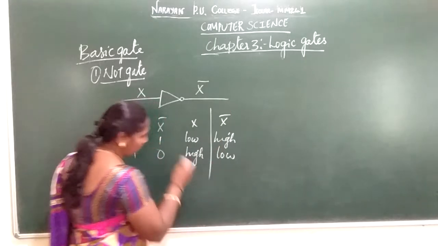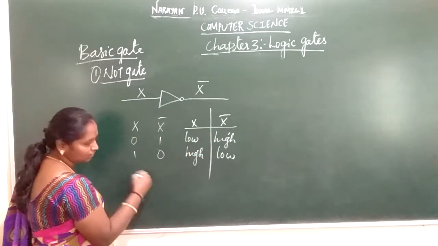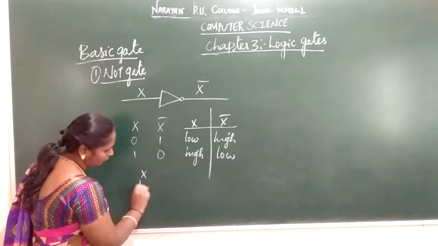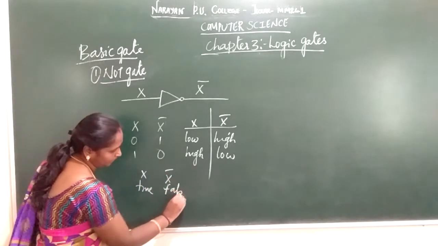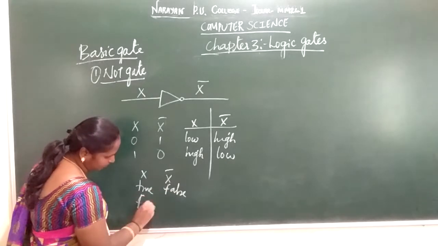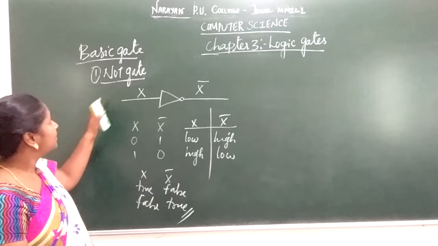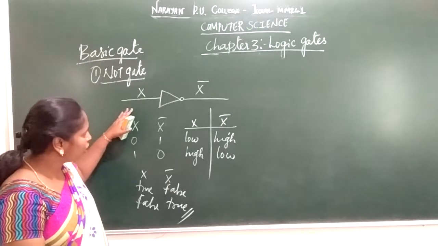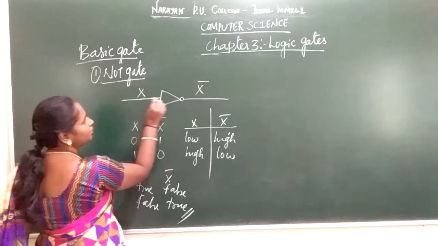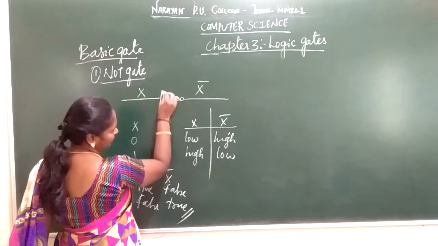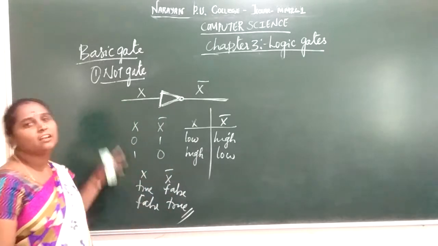So next, in the form of logic circuits, that is the logical values. So x is nothing but, if you represent true as my logic value, the x bar will be false. If you give the input as false, the logic value will be true. So this is what we are going to discuss under the NOT gate. The logic circuit used to represent the NOT gate is an inverted triangle, as well as a bubble or a small circle which represents the NOT gate.